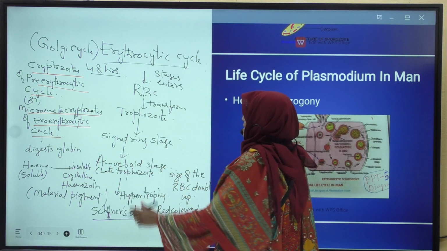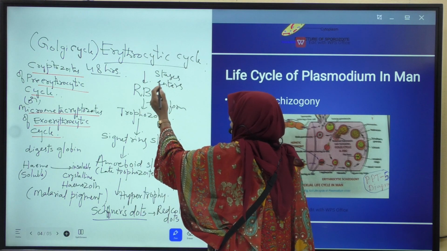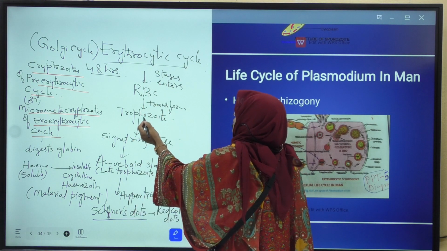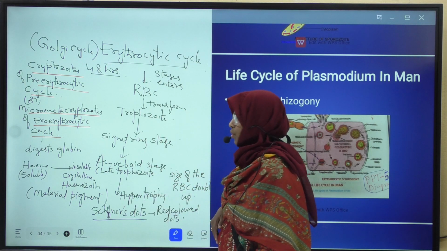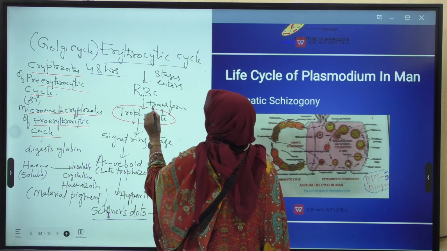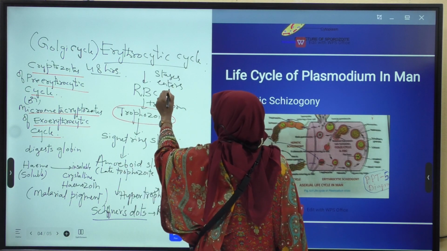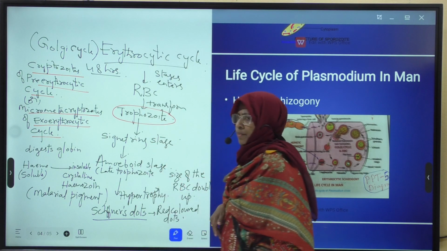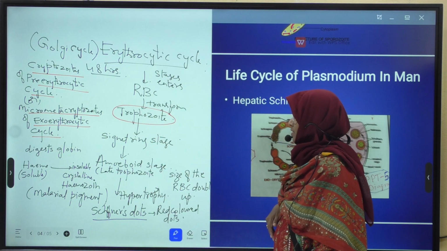When these stages enter into the RBC of man, what happens? They transform into spherical shaped structures called trophozoite.